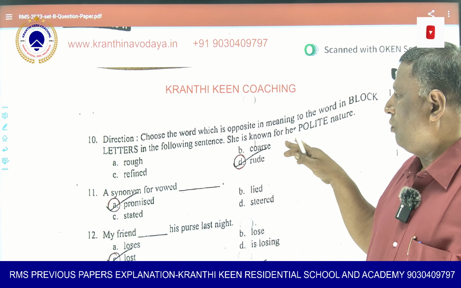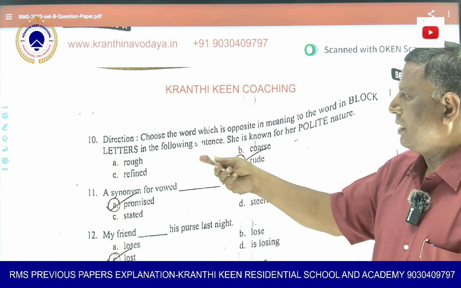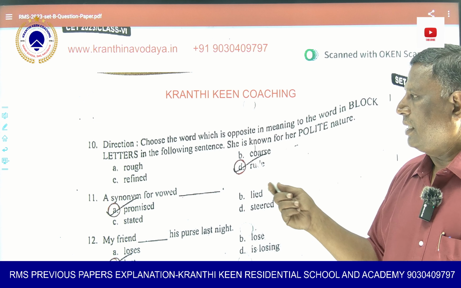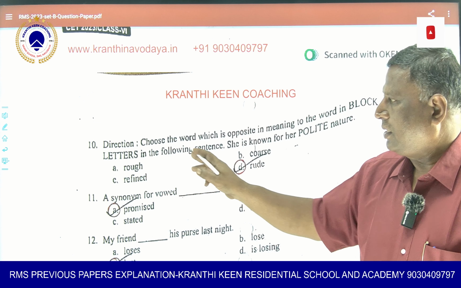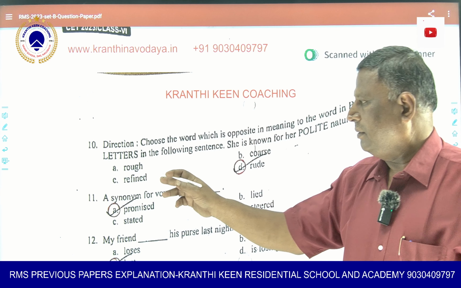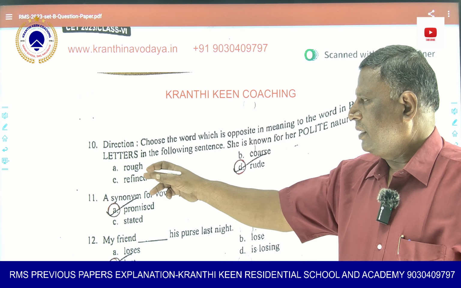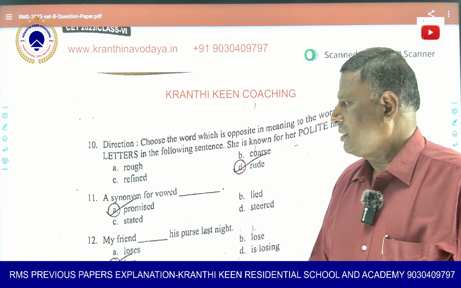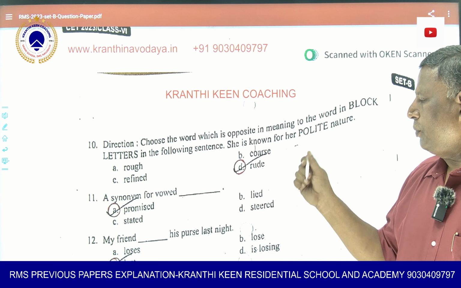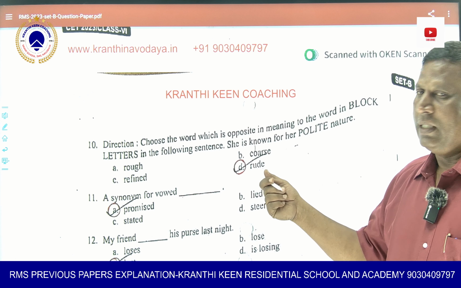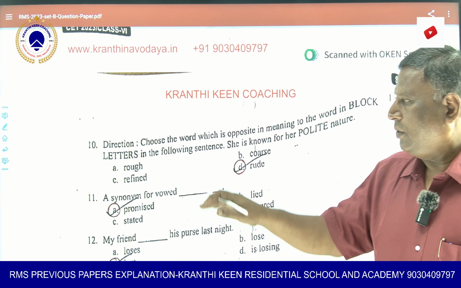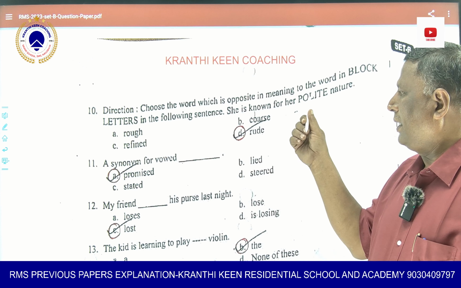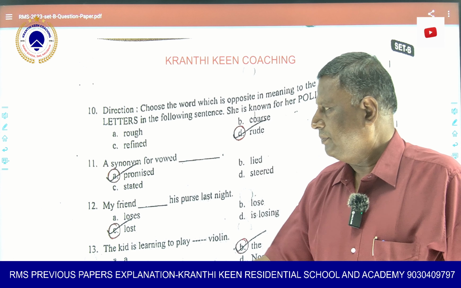So, she is known for her polite nature. What the block letters are asking is just the word polite, and the opposite is asked. So what is the opposite of polite? Rough means smooth. Coarse is also like rough. Refined means something you refine, purify. So the opposite of polite is rude. Rude means when you don't behave properly, when you are not talking in a humble way. So polite's opposite will be rude.